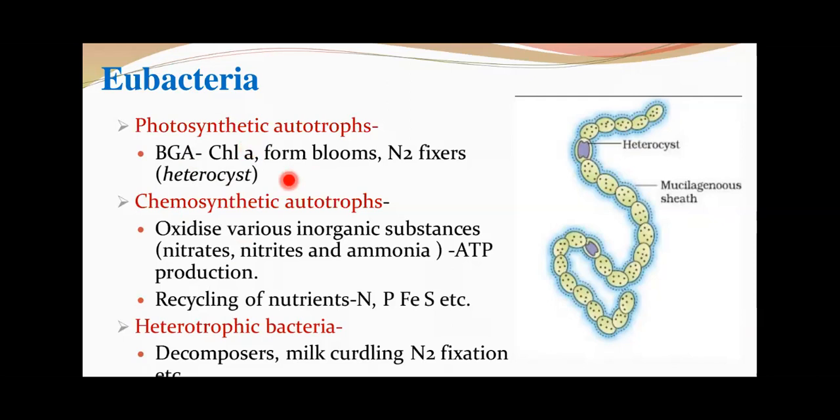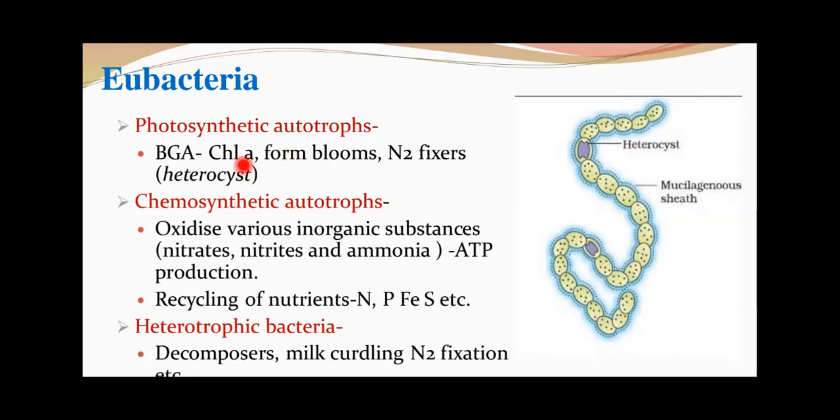They are photosynthetic autotrophs. These cyanobacteria are also known for one of the major functions, that is nitrogen fixation. Nitrogen fixation occurs in a specialized cell called the heterocyst. You can see the picture here on this slide. The heterocyst is a special cell, different from all the other cells, specialized for nitrogen fixation because it is permeable to nitrogen and impermeable to oxygen, and it is usually a non-photosynthetic cell. So the process of nitrogen fixation occurs, and they are photosynthetic organisms, blue-green algae.